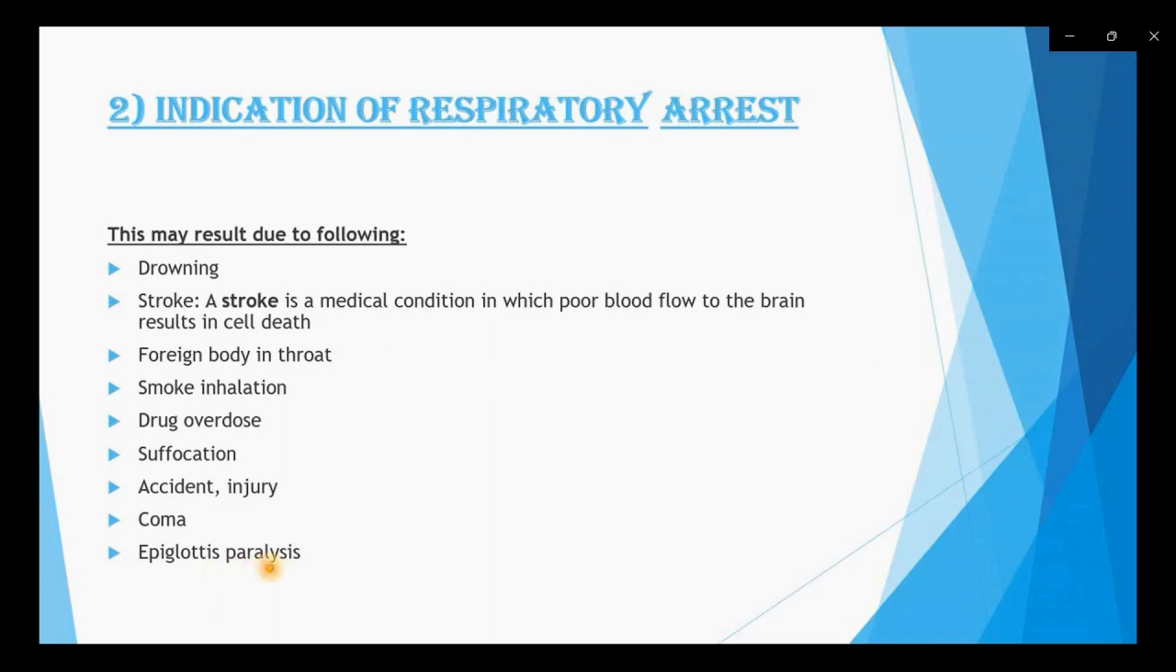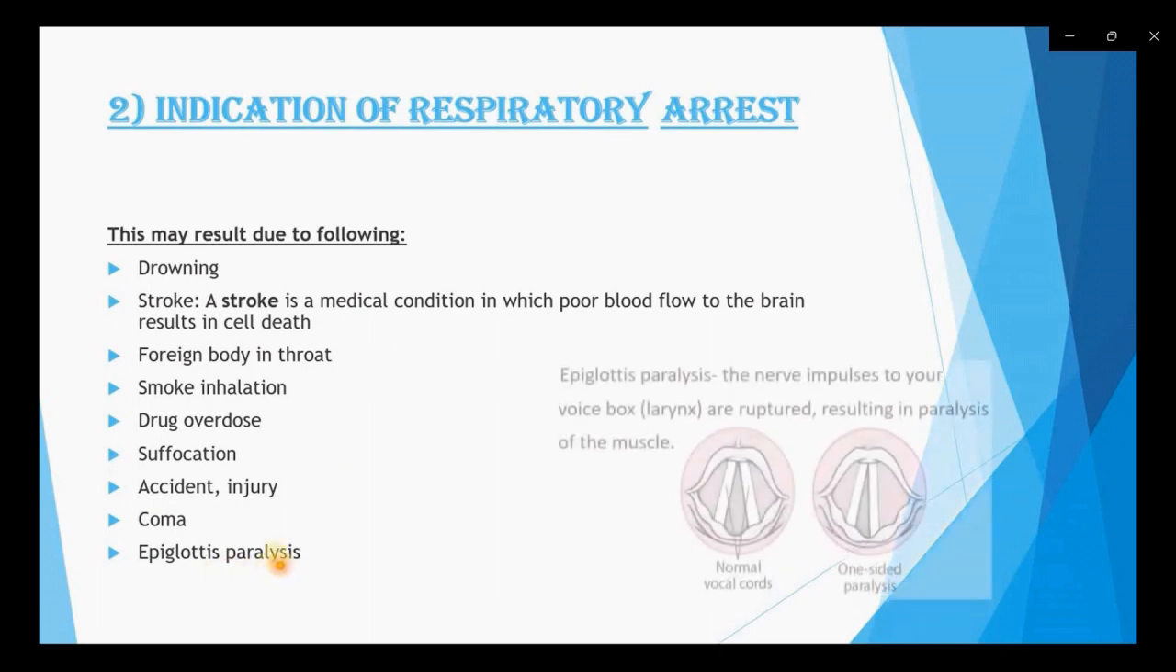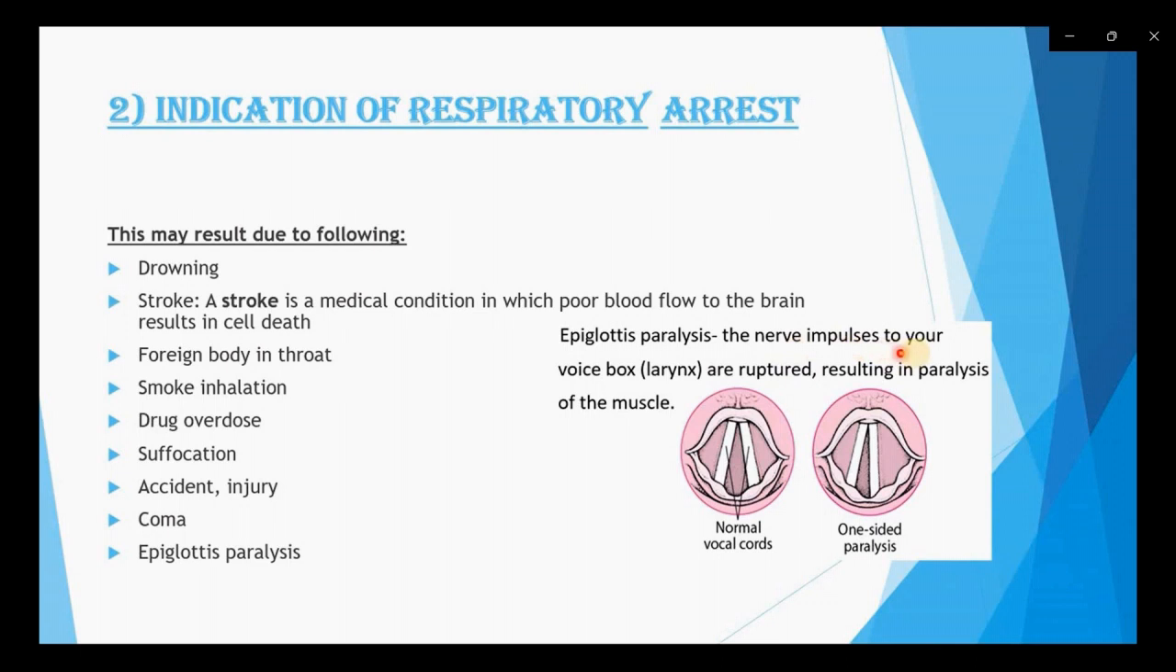What is epiglottis paralysis? The nerve impulses to your voice box, the larynx, are ruptured, resulting in paralysis of the muscle. So this is a medical condition in which the nerve impulses of our larynx, our voice box, are ruptured. When the nerve impulses of the larynx are ruptured, it causes paralysis of the muscles of our epiglottis. So I hope, friends, you can see these indications in the diagram. This is like a one-sided paralysis.